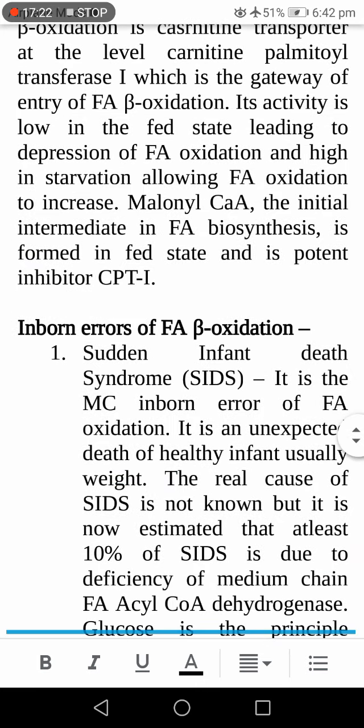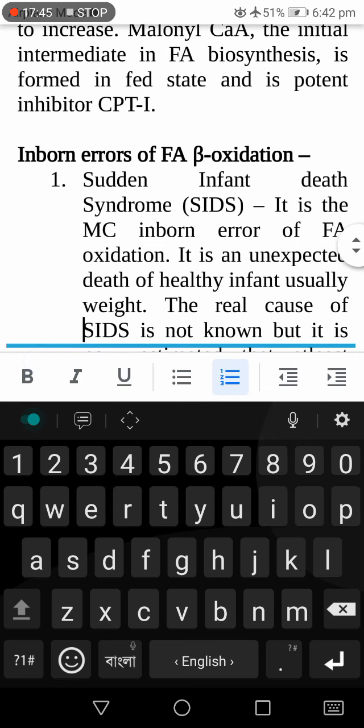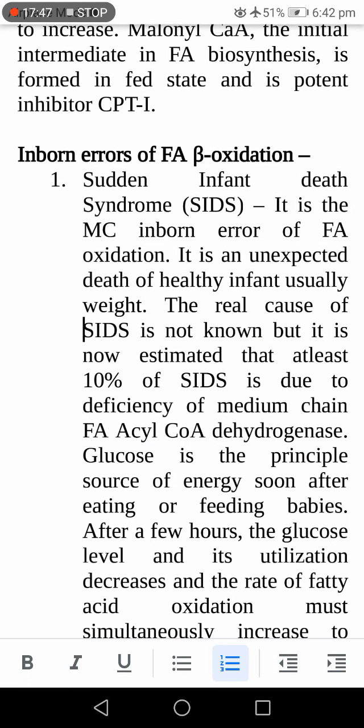Next, inborn error of fatty acid beta oxidation. The most common inborn error of fatty acid beta oxidation is sudden infant death syndrome, that is SIDS. The baby presents with hypoglycemia.